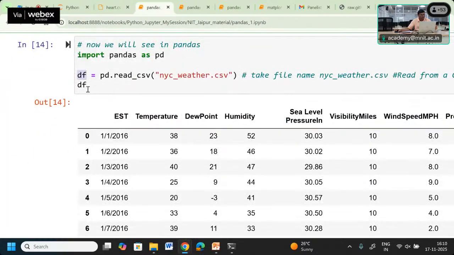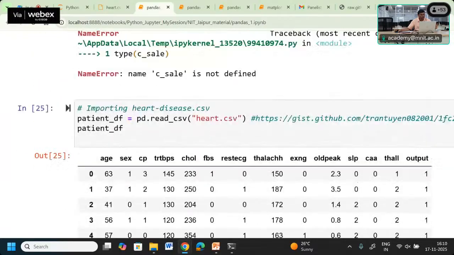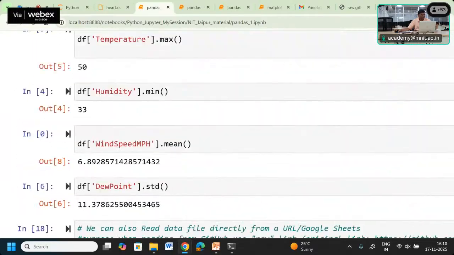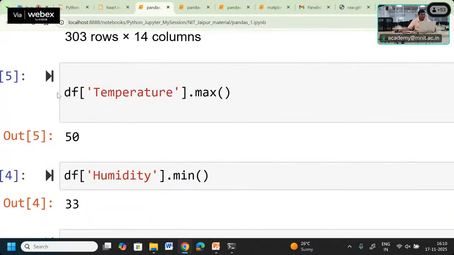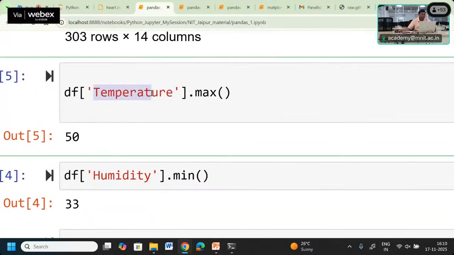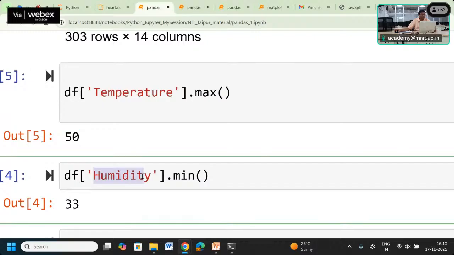So through this data frame we can access individual parameters. Here we are accessing df, the temperature column. Under the temperature column in this data frame, we want to find out the maximum temperature, dot max. We get 50. We want to find out the minimum humidity. We can apply over this data frame the column name humidity dot min, and we get the minimum humidity.